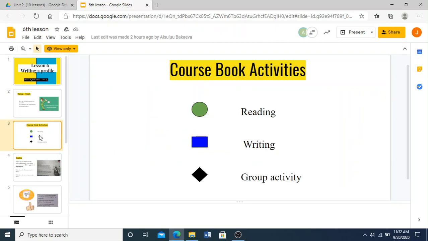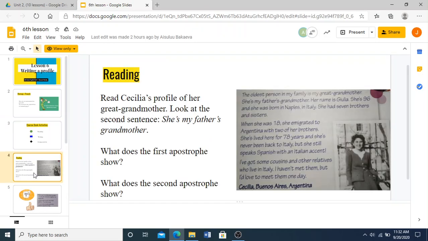Okay, so for today's activities, we're going to be doing reading, writing, and some group tasks. So let's go with our reading first. We're going to read about Cecilia's profile of her great grandmother. Look at the second sentence. She's my father's grandmother. What does the first apostrophe show? What does the second apostrophe show?